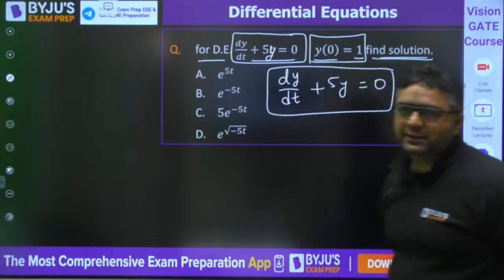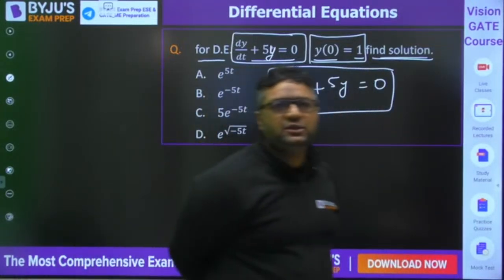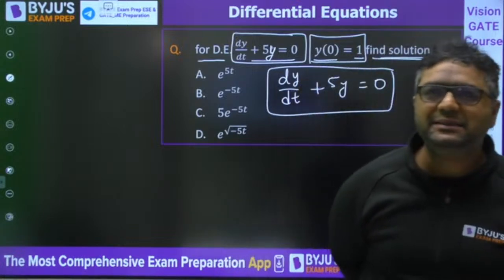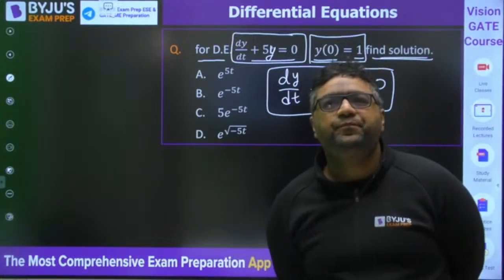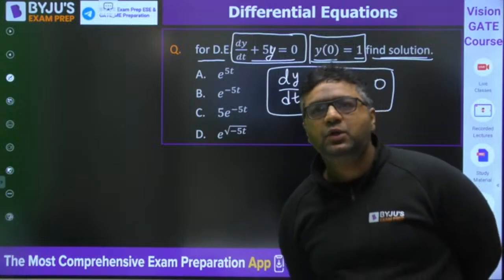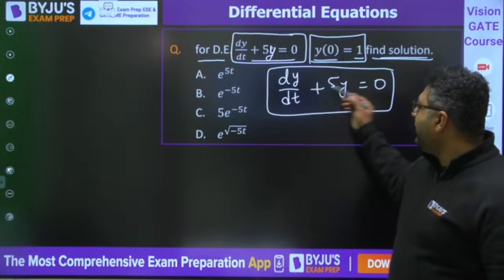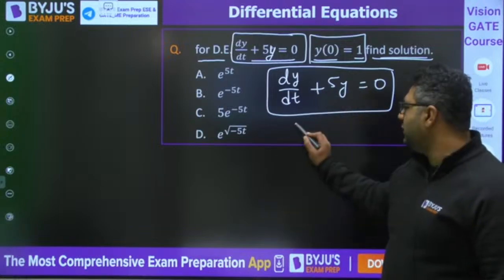Solve this question, guys. Yes, Vineet, Rohan, Manasvi, Saurabh, Vikas, Sai, Shamshad. Okay, Shamshad is saying the answer is B. Solve this question. Okay, so you are going to have dy by dt plus 5y is equal to 0.